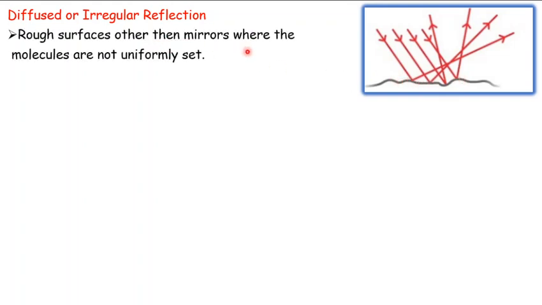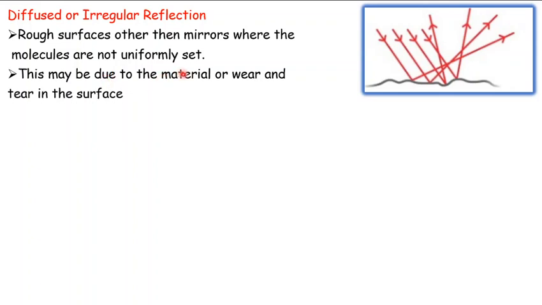Rough surfaces other than mirrors, where the molecules are not uniformly set, give us diffused or irregular reflection. This may be due to the material or wear and tear in the surface. Either the material is rough, it won't be able to form an image.